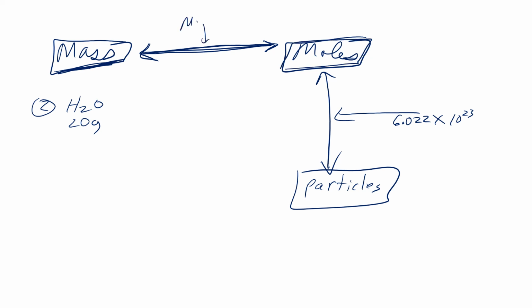Okay, we're going to need the molar mass of water, which we did on the first page, and we found that was 18. So we're going from 20 grams of water over to the moles box, we divide. So 20 grams of water divided by 18. Punch that in your calculator. That's going to be a number greater than 1. 20 divided by 18 equals 1.11 repeating, capital M is moles.